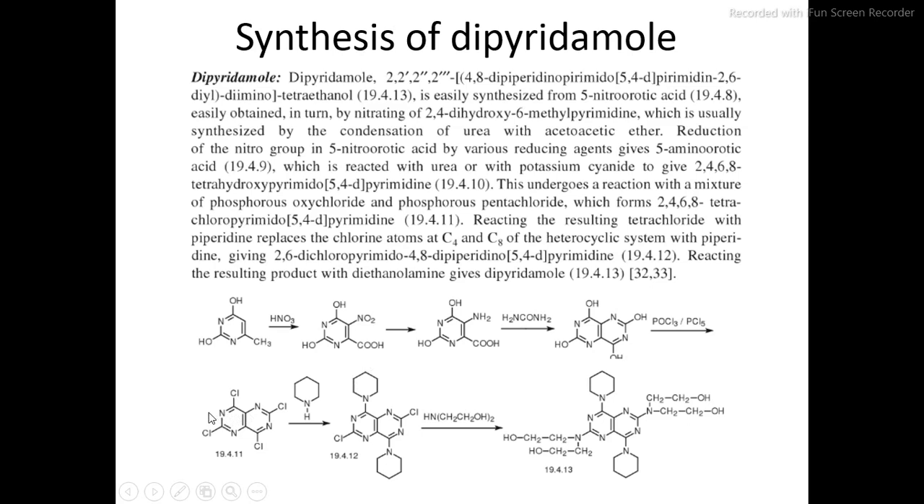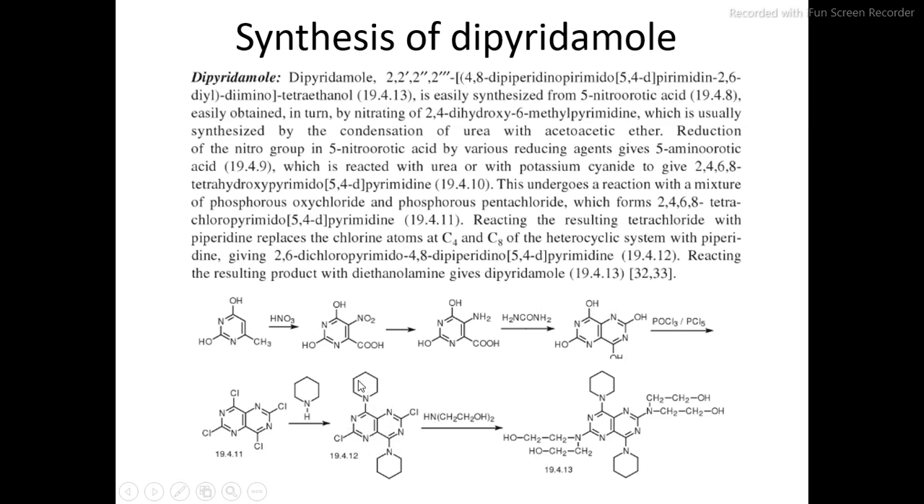Then this tetrachloride is further reacted with the piperidine, and this piperidine replaces two chlorine atoms generally at position carbon number 4 and carbon number 8 of this heterocyclic system, giving 2,6-dichloro-4,8-dipiperidinopyrimidopyrimidine.